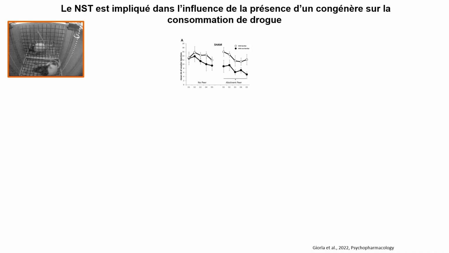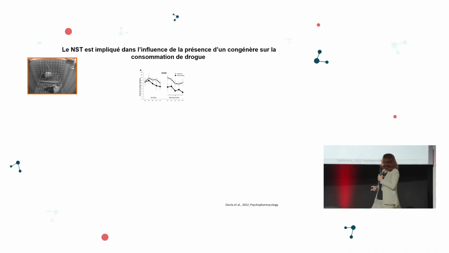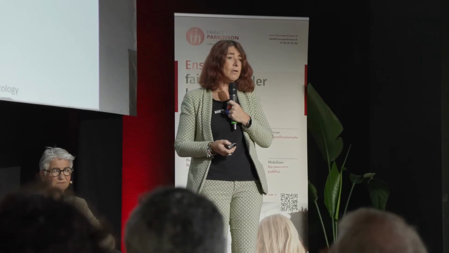Here we have manipulations. There's a rat, there's a grid, and there's another rat on the other side of the cage watching the rat take a drug. And when they're on their own, you see the consumption on the left. And on the right-hand side, the graph shows what happens when there is another rat next to the initial rat. If it's a rat, a cage mate they're used to, nothing happens, consumption doesn't decrease. However, with an unfamiliar rat, we see a decrease.